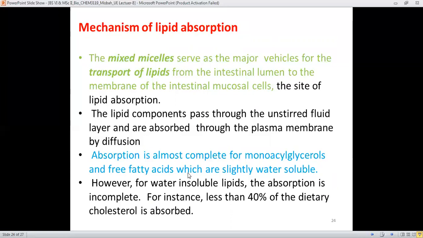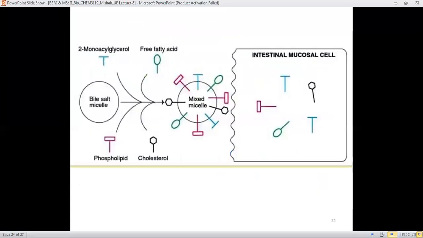And because only the water soluble lipids are permitted over here, this absorption is incomplete, because the insoluble functionalities will not become part of this absorption system. Therefore, less than 40% of the dietary cholesterol is absorbed. Here is the overall representation.